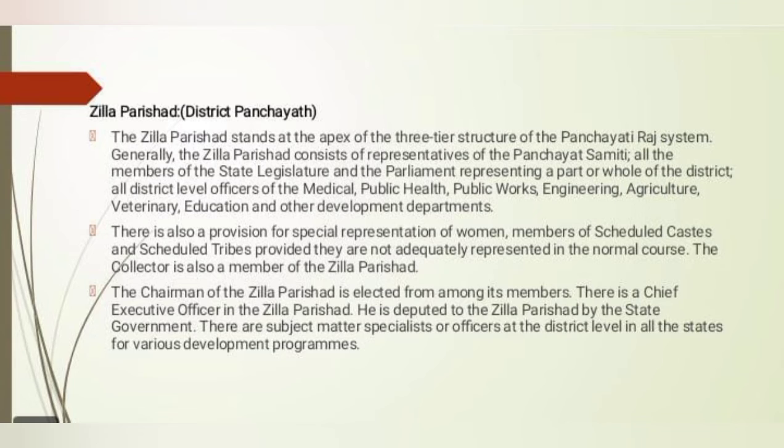The chairman of Zilla Parishad is elected from among its members. There is a chief executive officer in Zilla Parishad. He is deputed to the Zilla Parishad by the state government. There are subject matter specialists or officers at the district level in all states for various development programs. The Zilla Parishad also renders necessary advice to the government with regard to the implementation of various development schemes. It is also responsible for the maintenance of primary and secondary schools, hospitals, dispensaries, minor irrigation works, etc. It also promotes local industries and arts.